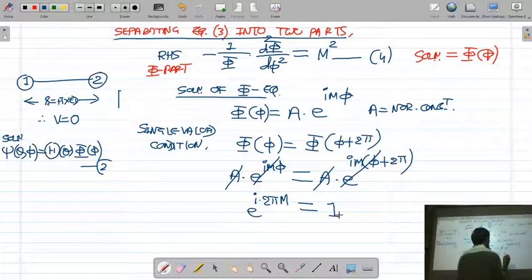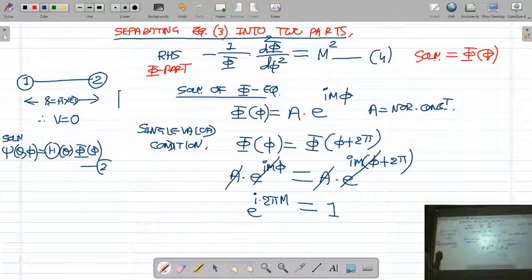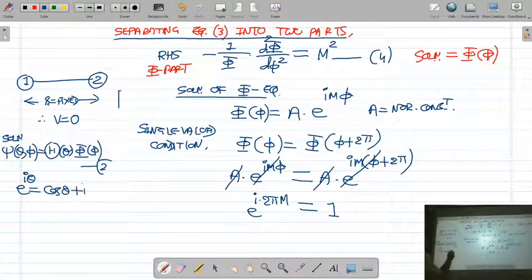Now what is the exponential function? You know e raised to I theta can be written as cos theta plus I sin theta, and e raised to minus I theta can be written as cos theta minus I sin theta.